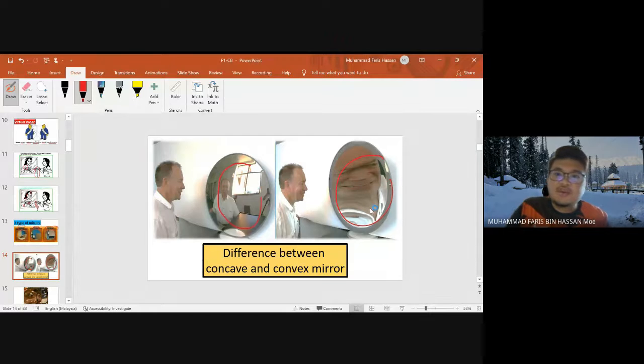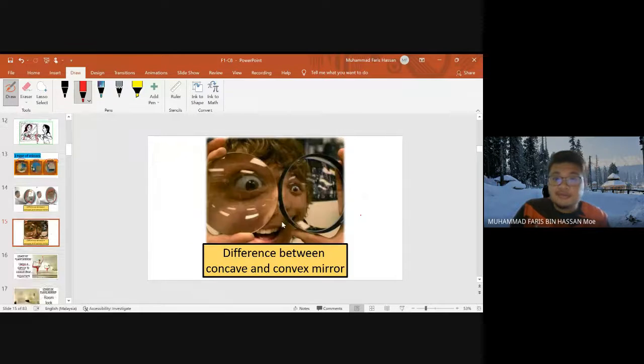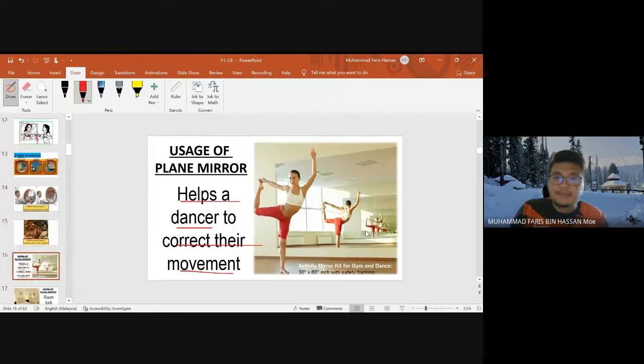So awak tak susah lah guna concave mirror, awak tengok depan-depan muka awak jadi besar. Melainkan awak nak tengok jerawat. Mana tahu awak tengok jerawat kat muka awak nampak kecil, awak guna concave mirror tu, then awak boleh tengoklah jerawat awak yang besar lagi jelas. Tapi kalau awak nak tengok the bigger area, so you have to use the convex mirror. This is the difference. This is the concave mirror and this is a convex mirror.